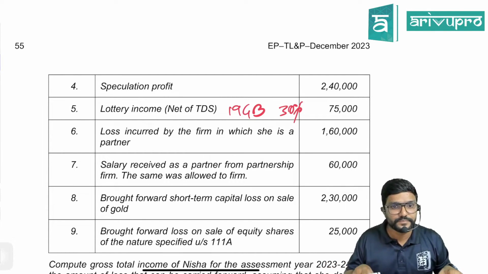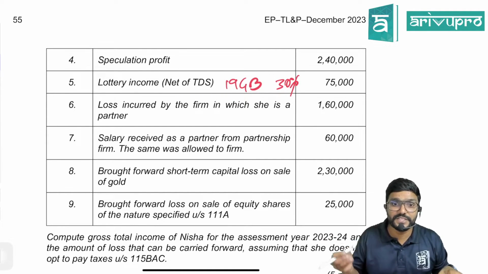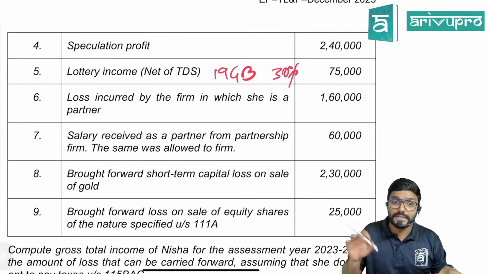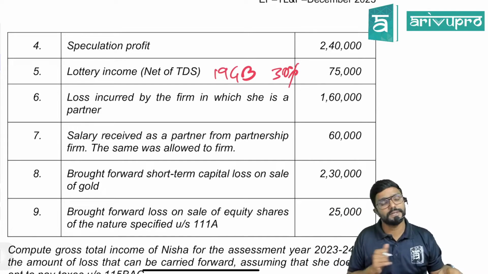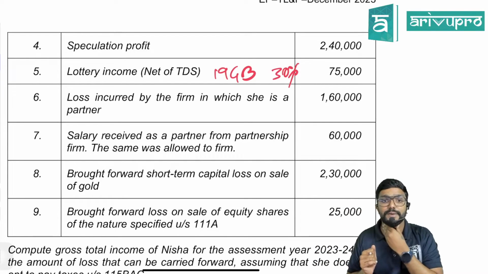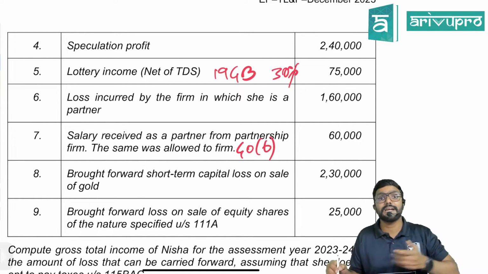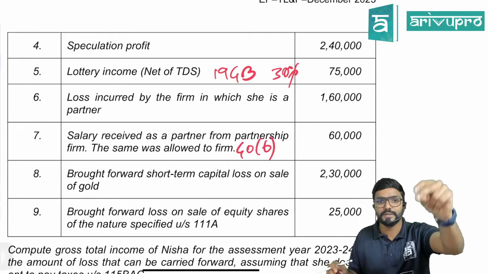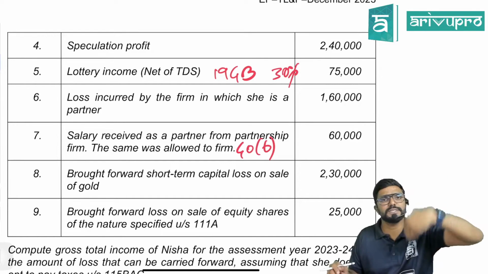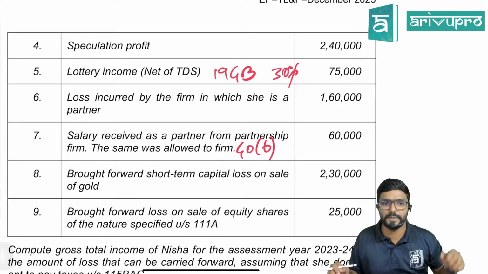Grossing. Then loss incurred by the firm in which she is a partner. Okay. Salary received as a partner from the partnership firm. The same was allowed to the firm. So whatever is allowed to the firm as per section 40B, the same thing will be taxable in the hands of the partner under the head PGBP. So here they have told it is allowed for the firm. That means it is taxable for the partner under the head PGBP.